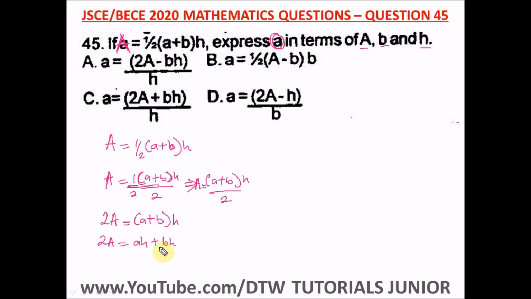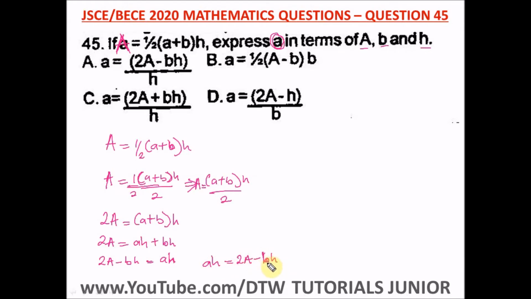So we'll take plus bh this side. We have 2 capital letter A, take plus here, we have a negative bh equal to ah. And this expression is the same as what? ah is equal to 2A minus bh.